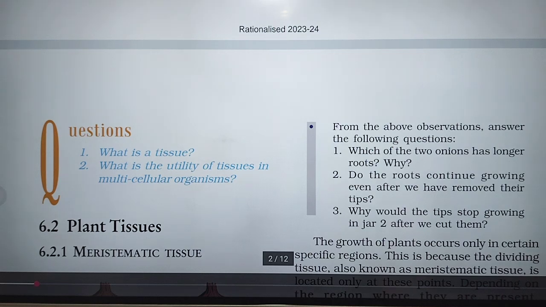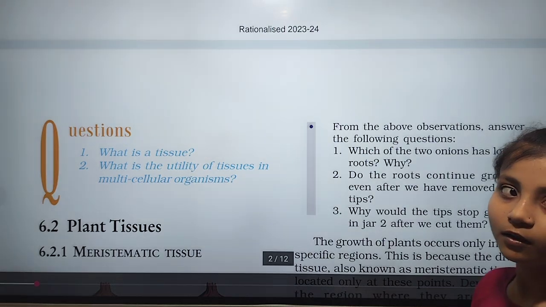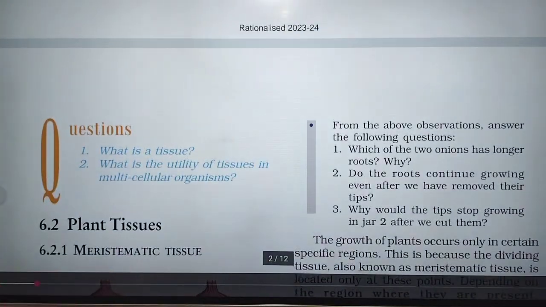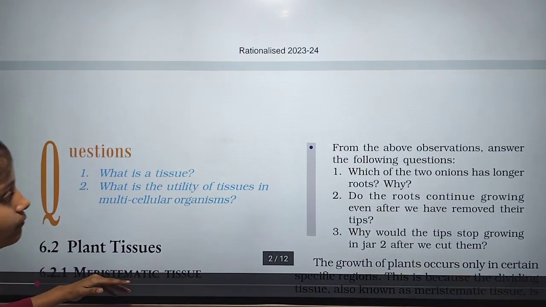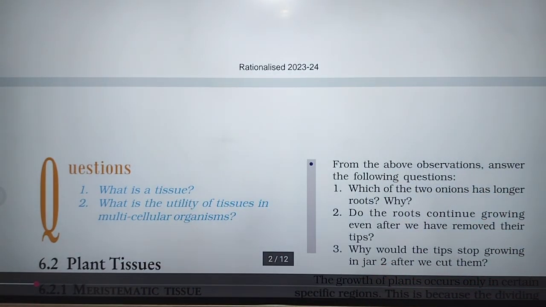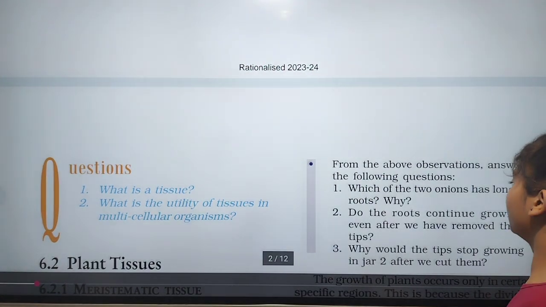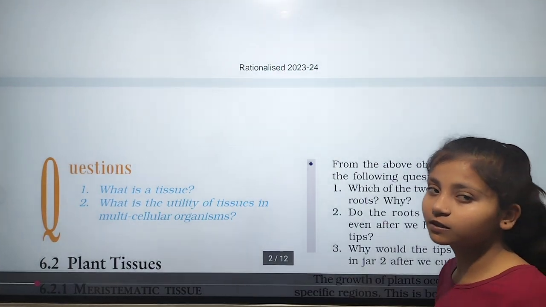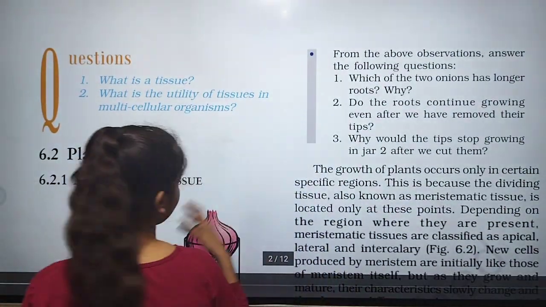And these are the questions from the above activity. There are three questions: which of the two onions has a longer root, and why do the roots continue growing even after we have removed the root tip? If we do this activity, we will get these answers.